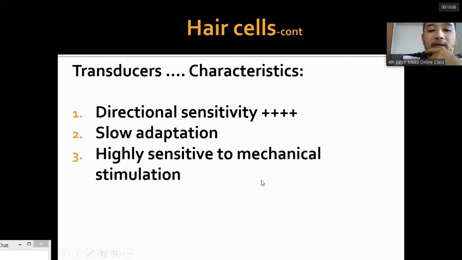And they are highly sensitive to mechanical stimulation. The faintest, slowest movement of the endolymph is detected by these hair cells. They are highly sensitive to mechanical stimulation.